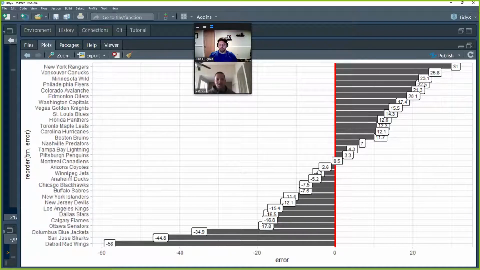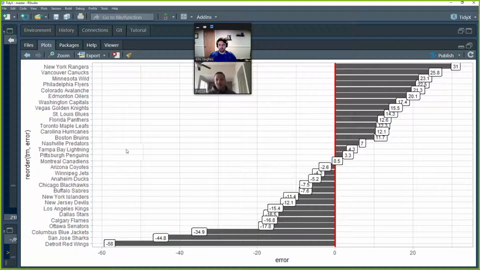It's not super interesting, I suppose. The next one, I think New York really outperformed what they were predicted to do based on 2018. Yeah, correct. Detroit underperformed. San Jose, Columbus, Ottawa, those were teams that really underperformed what we would have projected. The Tampa Bay team is right in.